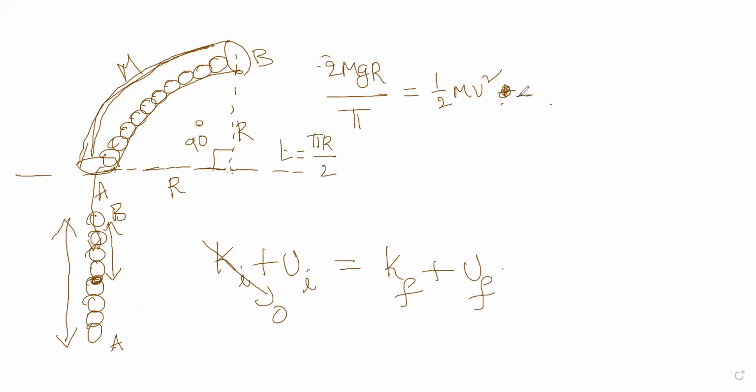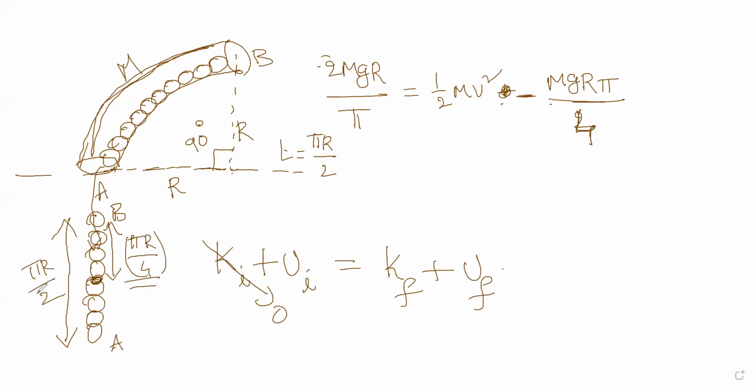So it's negative, because it goes below the baseline. So negative mgr by 2 times pi by 2. That's how I get it, right? So cancel the factor and multiply with the factor 2 over here all the way. Am I right? No, mgr by 4. Why 4? Because I had to consider half of the length. This entire length is pi r by 2, and the center of mass lies at pi r by 4.